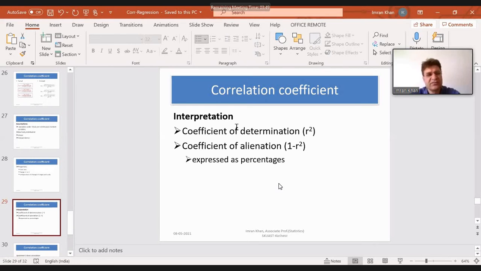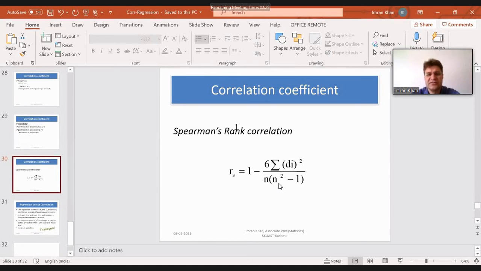So we say that they are correlated 36%. If there is a change in one variable, it will give a change of 36% in the next variable. That's what we mean by coefficient of determination. So the coefficient of determination or coefficient of alienation are expressed as percentages. Then we have Spearman's rank correlation, but I think we will skip this.